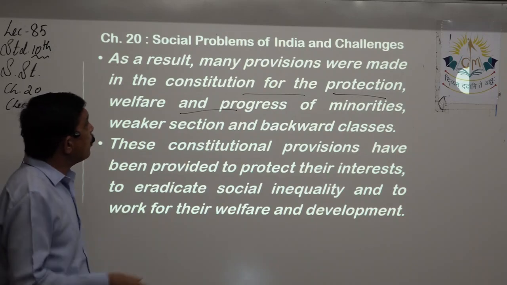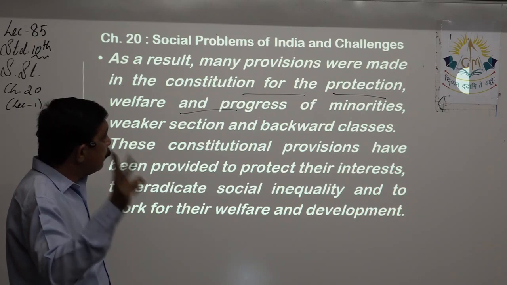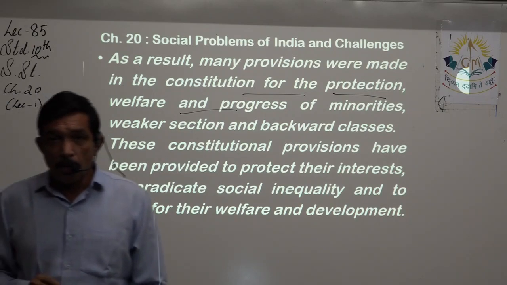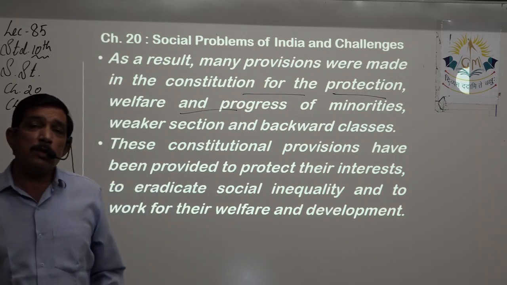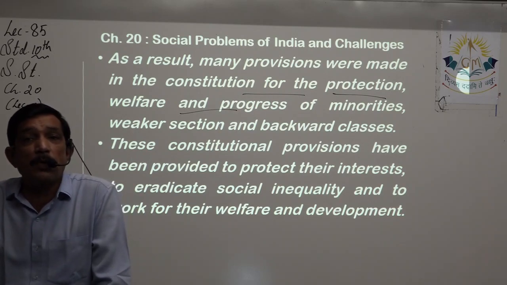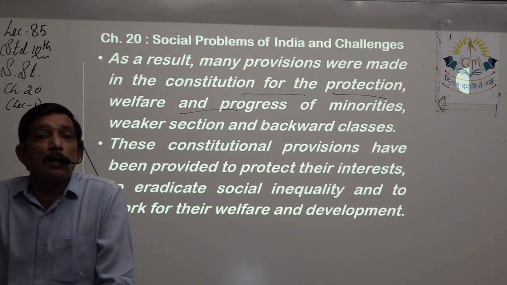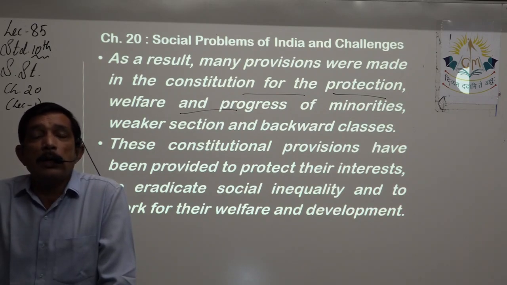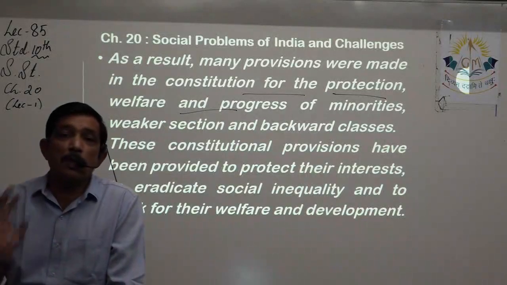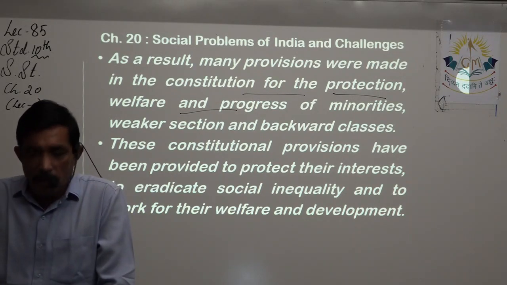As a result, many provisions were made in the constitution for the protection, welfare, and progress of the minorities, weaker sections, and the backward classes. Right? So lots of provisions, lots of added facilities. Provision over here means added facilities that are given to them so that they can uplift themselves and come at par with the other communities, or develop themselves and become equal with the rest of the society. So something additional has to be given to them.